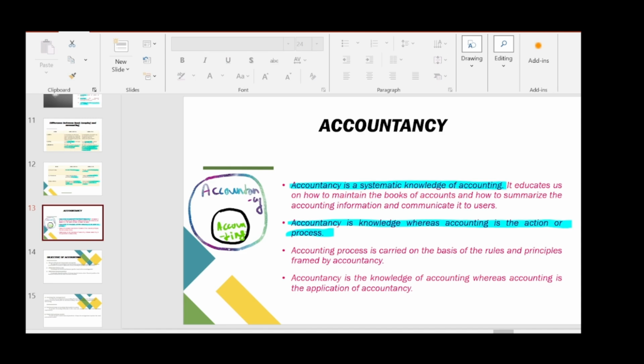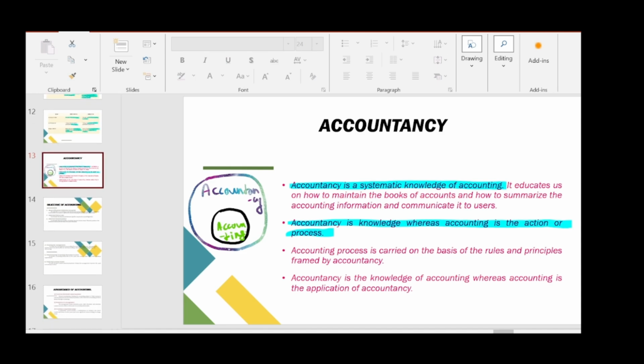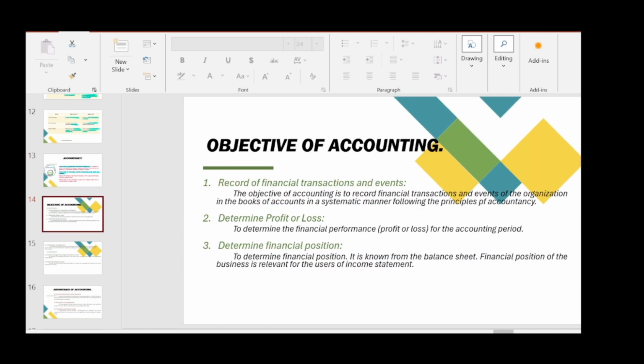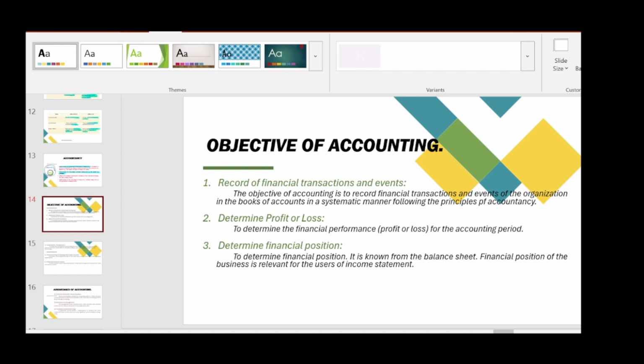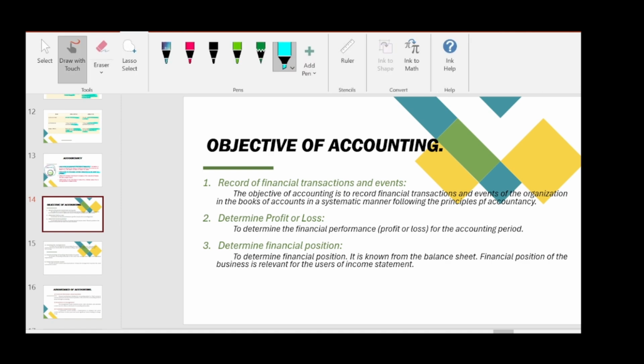So today we are going to see objectives of accounting. So whatever subject we learn, each and every subject has some desired objective to be achieved. So the same way accounting also has few objectives. So let's see one by one. So objective of accounting.